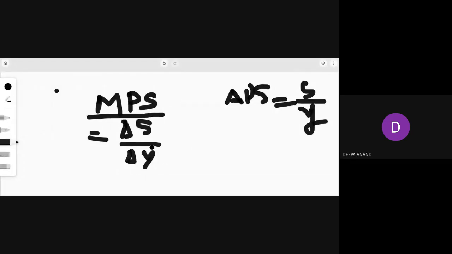That is MPS. So MPS is how much of your additional income or extra income you save. That is delta S upon delta Y, that means change in saving upon change in income. When a change in income happens, how much will your saving change? That is known as MPS. Yes?